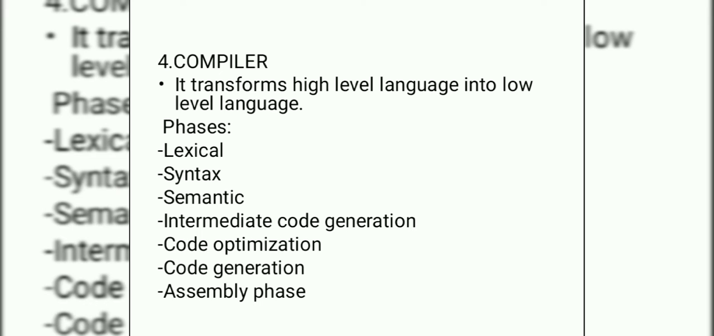Fourth one, compiler. It is a system program which converts a program written in high level language to low level language, that is machine language. There are 7 phases in compiler and they are lexical analysis, syntax analysis, semantic analysis, intermediate code generation, code generation and assembly phase.